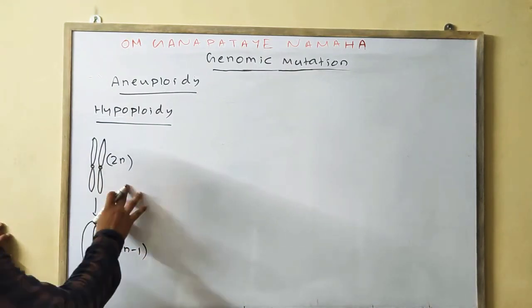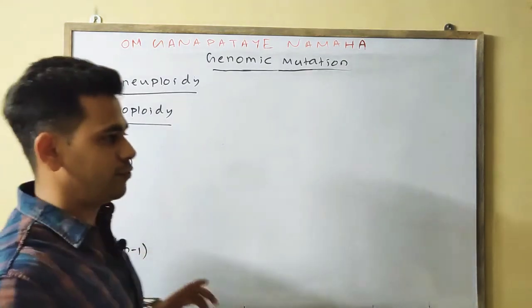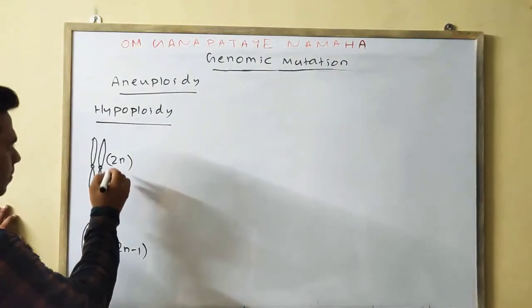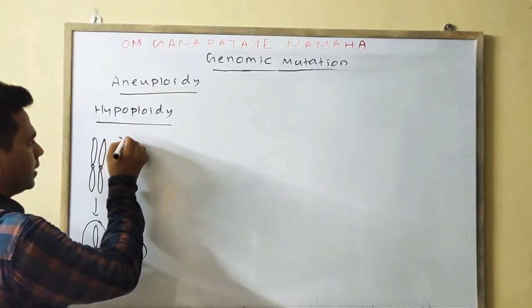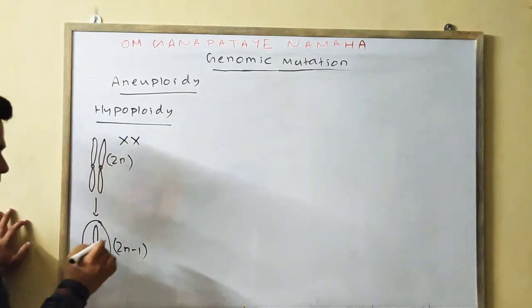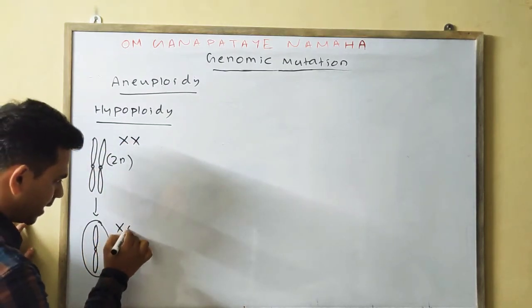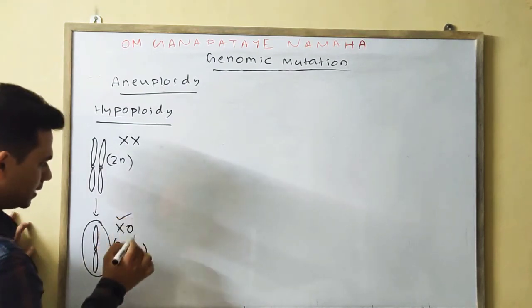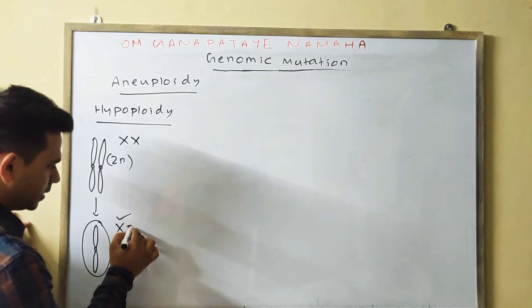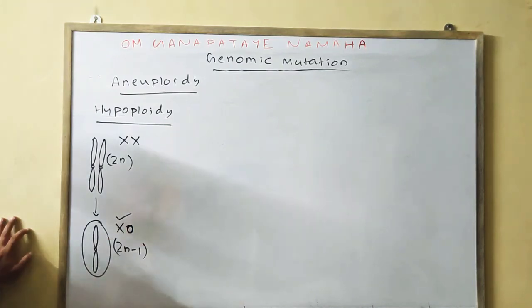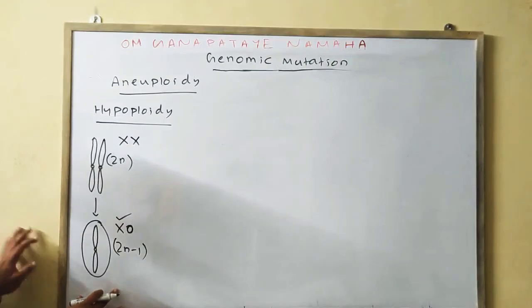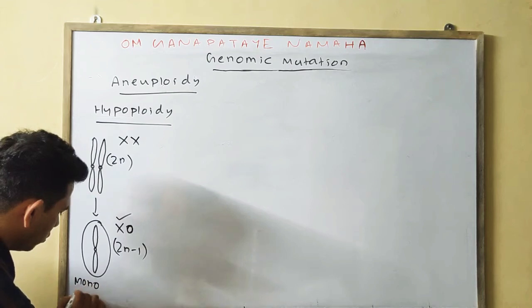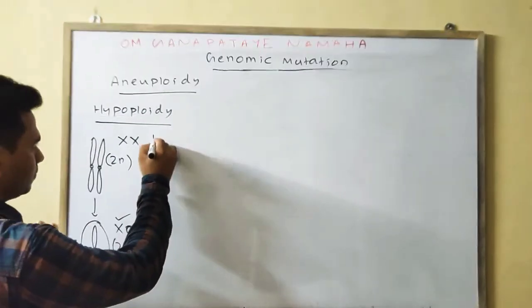This is the general case. We found an example, if you can remember, in the Turner syndrome. In the case of a female, if it is XX, it is normal, but in Turner syndrome it is XO. I have given the example. XO means one chromosome is present but the other one is absent. That is why we have written O or 0. So this one is your first one, that is monosomy. Next, nullisomy.